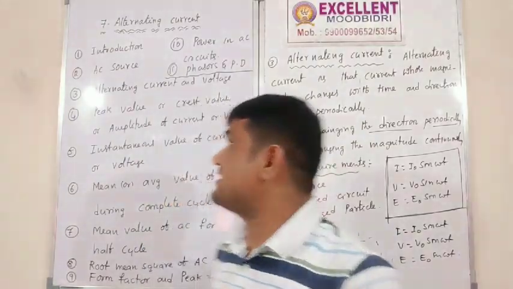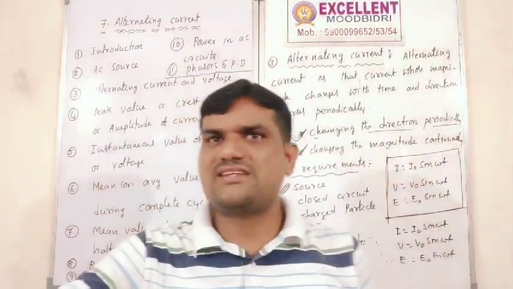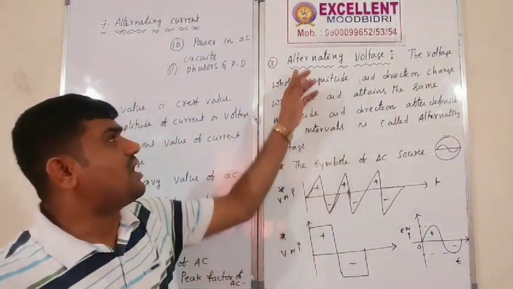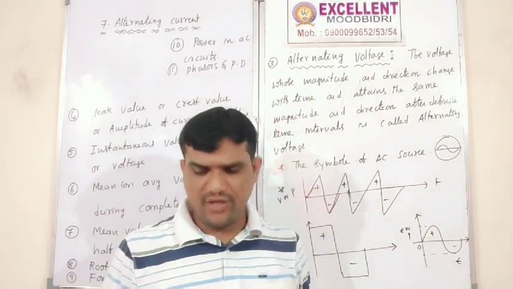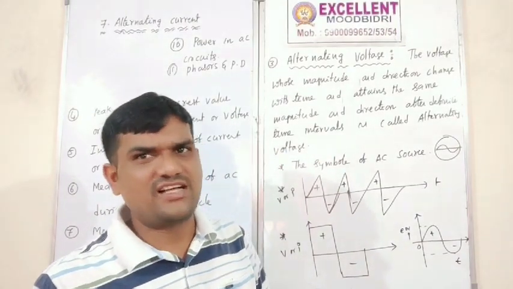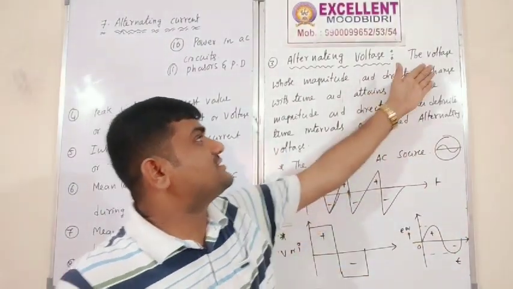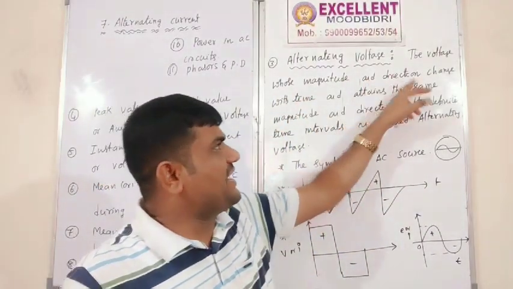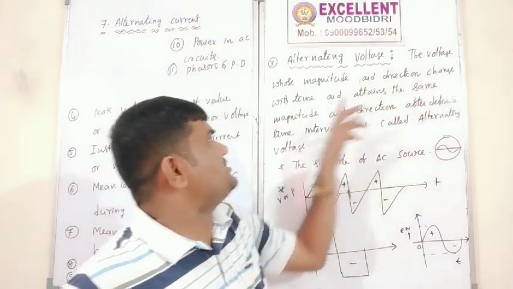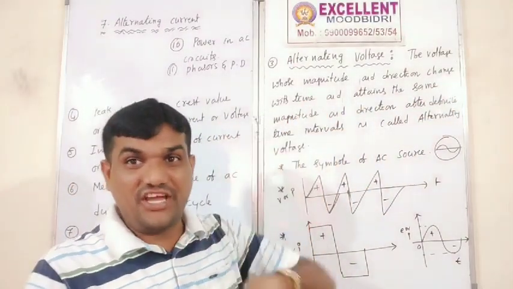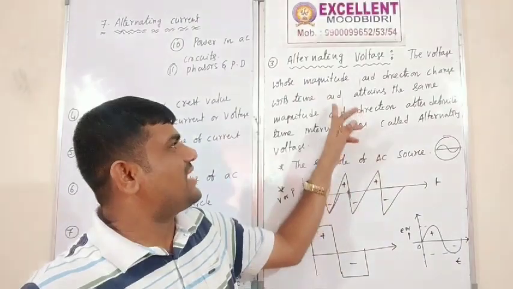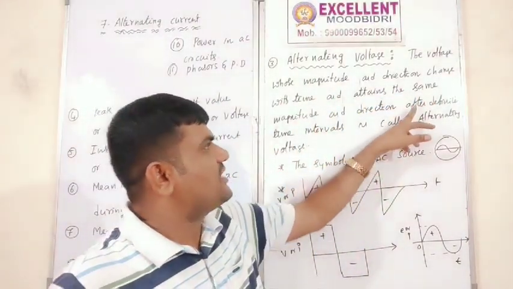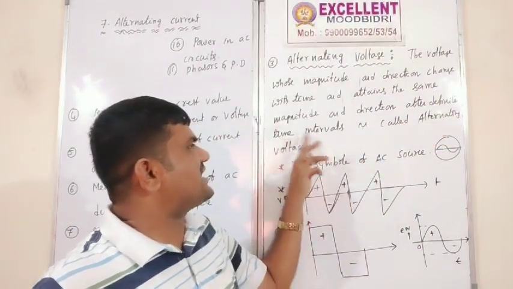Similarly, next, alternating voltage. What is alternating voltage? Alternating voltage is also the same. It is the voltage whose magnitude and direction change with time and attains the same magnitude and direction after definite time intervals.